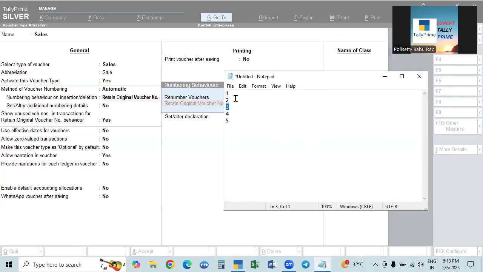In such a case, these sales invoices are already given to the customers. So in their books, 4 will be there, but now in our books, 4 became 3. That is why the numbers will be changing, so there will be a difference between the customer's books and ours. That is why it should not be deleted. In olden days, up to release 2.1, it should not be deleted because the number will change. So what we have to do is cancel only.